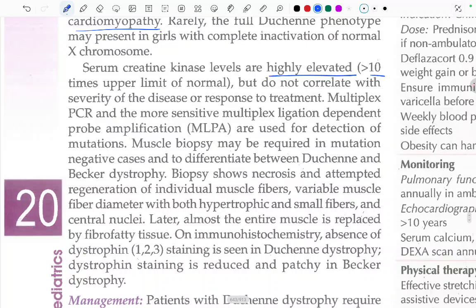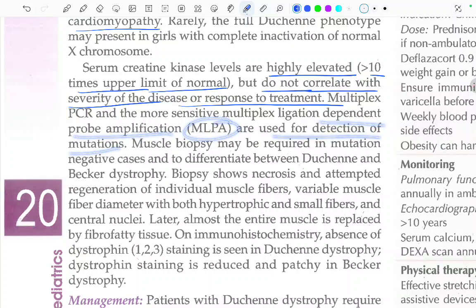Serum creatine kinase levels are highly elevated, more than 10 times the upper limit of normal, but do not correlate with the severity of the disease or response to treatment. Multiplex PCR and a more sensitive multiplex ligation-dependent probe amplification, that is MLPA, are used for the detection of the mutation. Muscle biopsy may be required in mutation-negative cases to differentiate between Duchenne and Becker's dystrophy.